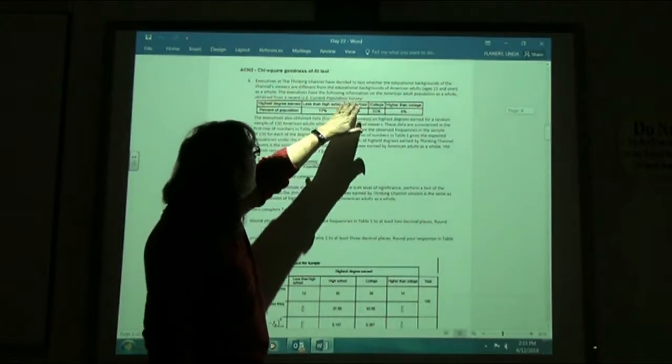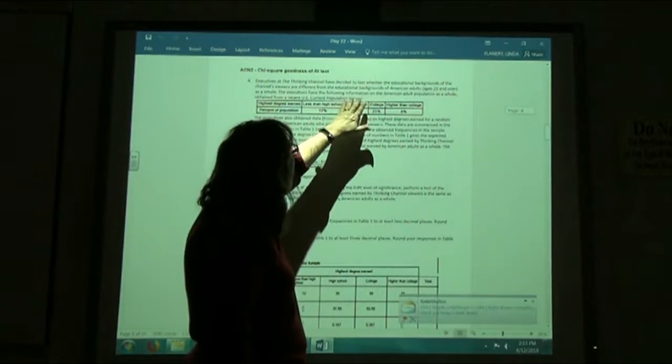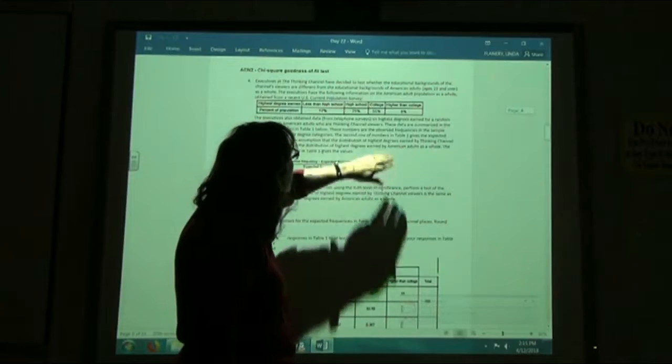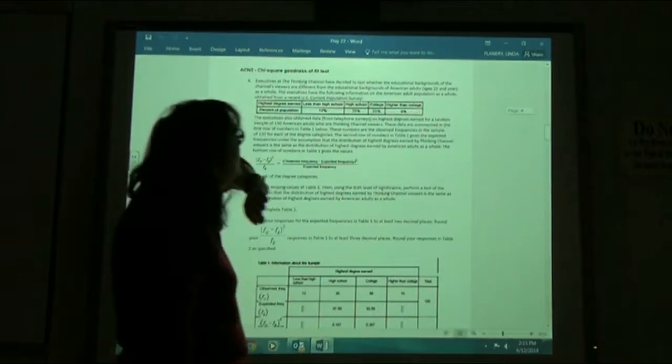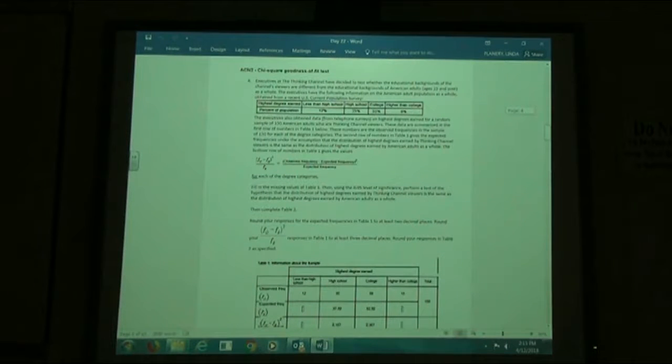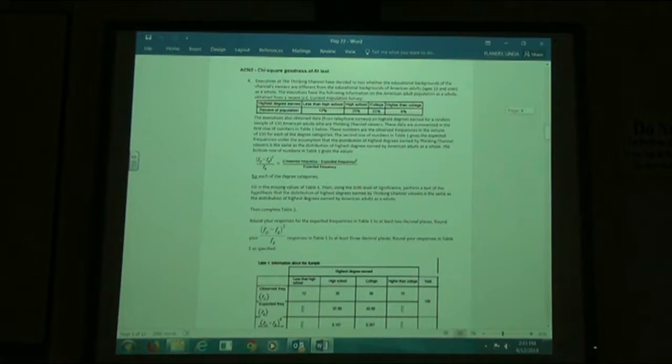If they have less than a high school education, 12% of the people surveyed. A high school education, 25%. College education, 55%. Higher than college, which means they have a master's or a doctorate, 8%. So, the executives also obtained from telephone surveys the highest degree for a random sample of 150 American adults who are Thinking Channel viewers.